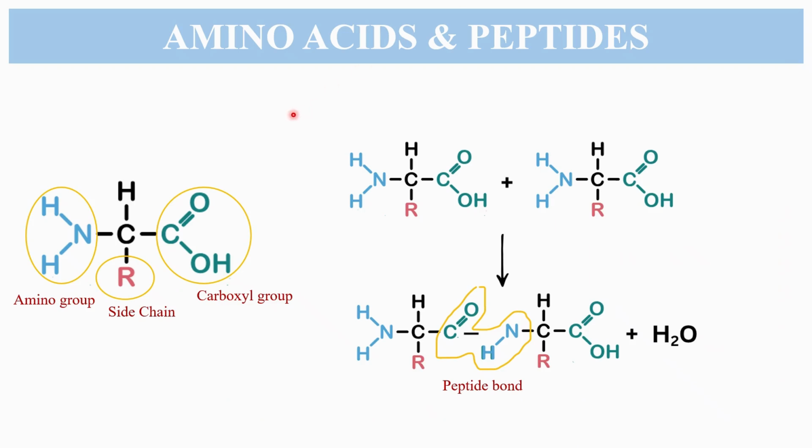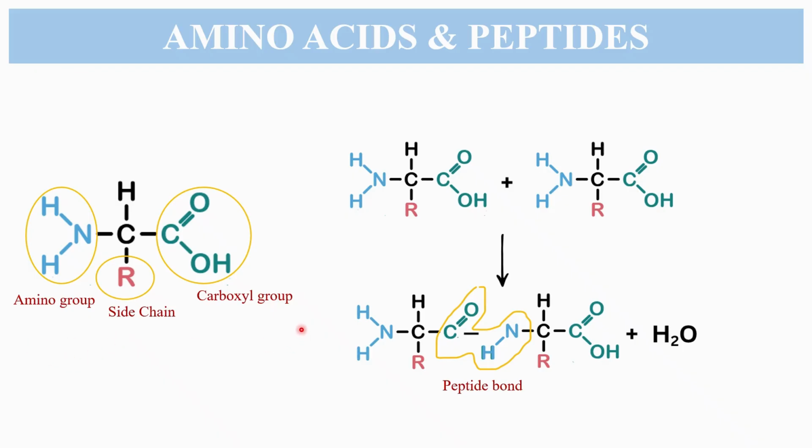Amino acids have three parts: one, the amino group; two, the side chain; and they also have a carboxyl group. The side chain can vary in different amino acids, and based on that, they are classified further into different classes.